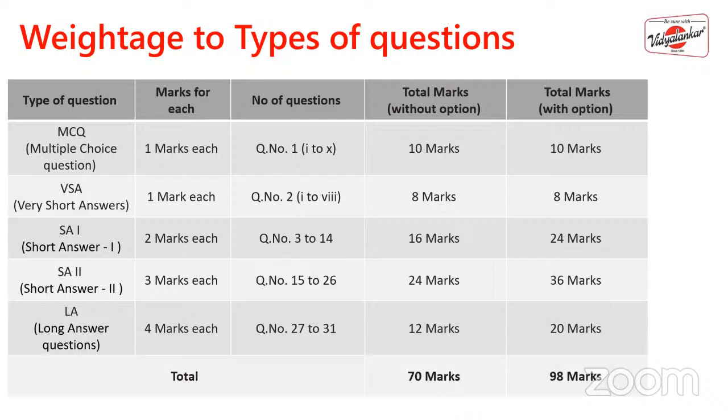Then next is one line questions, 1 mark each. That is question number 2. It will range from 1 to 8. So total 8 questions, which will fetch you 8 marks. That is without any options. That is a compulsory question.